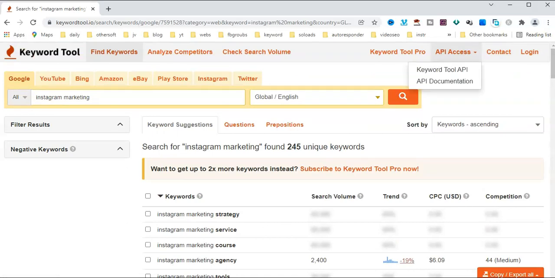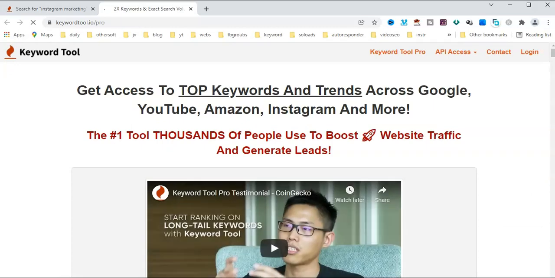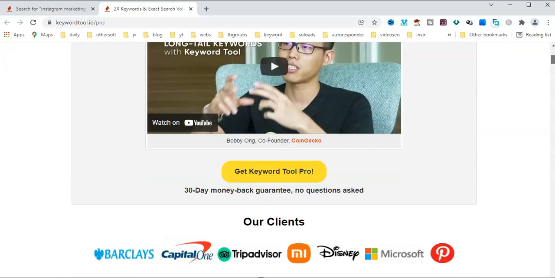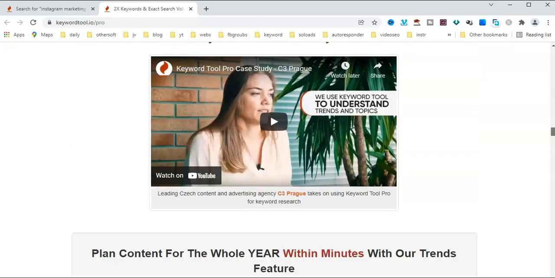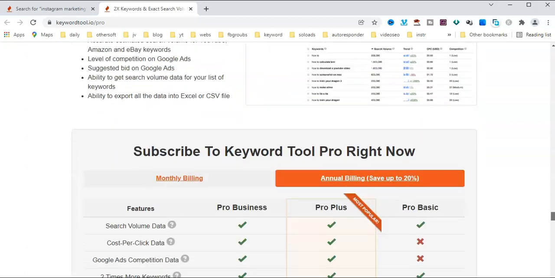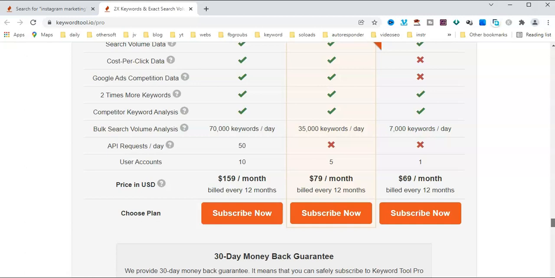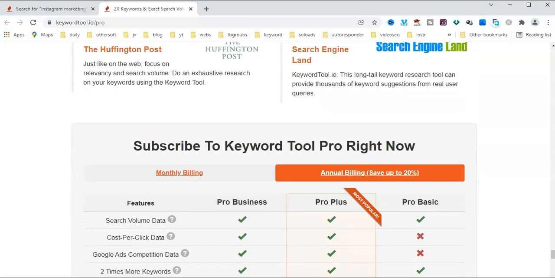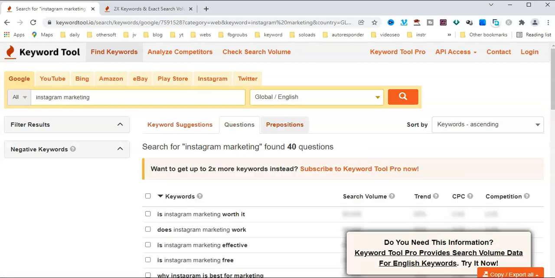Here is the paid version with API access. Subscribe to the pro version to get all detailed full data of search values and keywords. Here are the pro version prices. The free version only has limited searches.